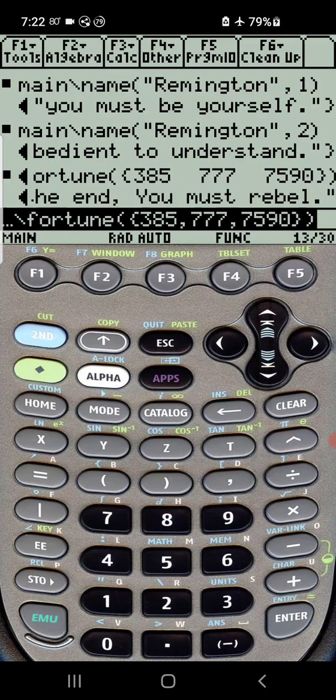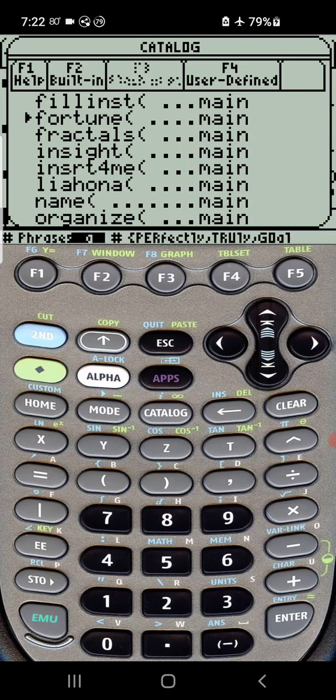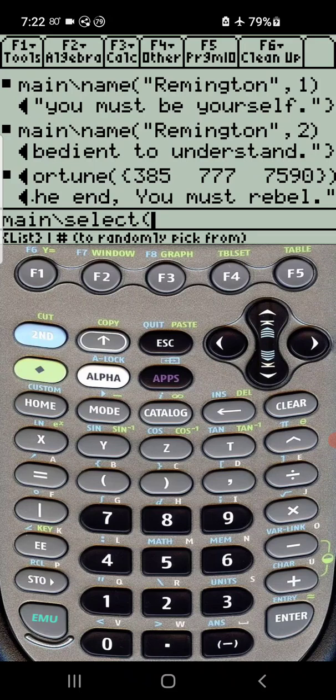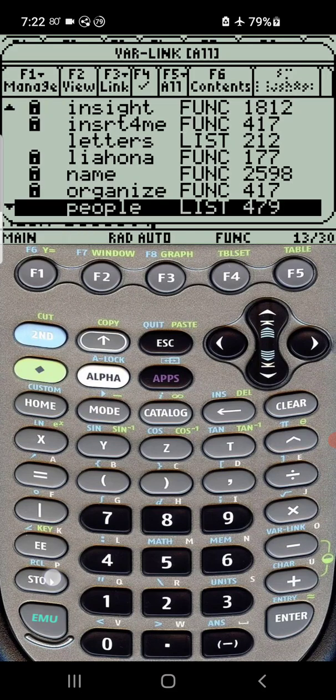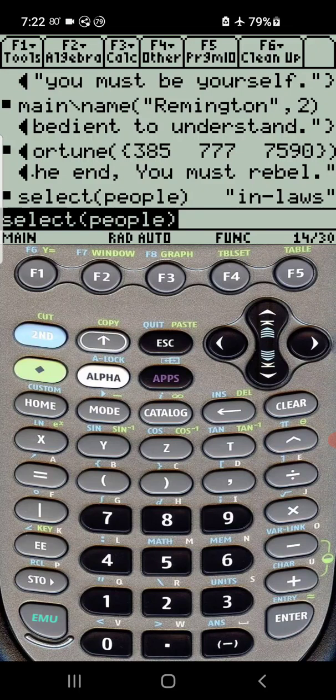It doesn't say whom against, but if you wanted to look up something specific, you can select and it'll select randomly from, in this case, people. So let's see. Who should I rebel against? My in-laws. I'll be able to endure to the end. Yep, hope to get married someday.